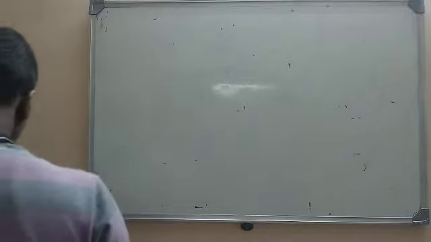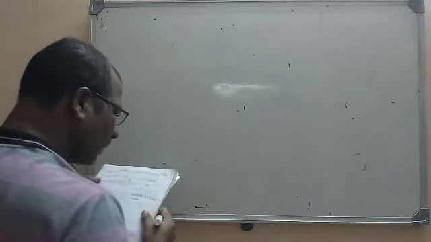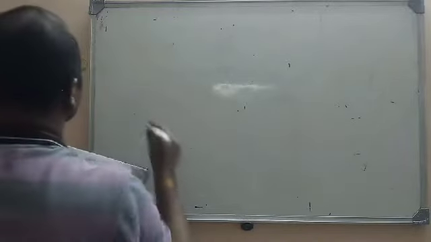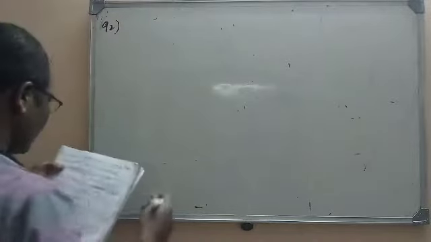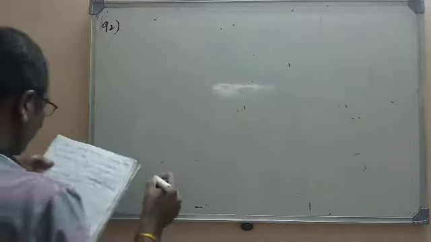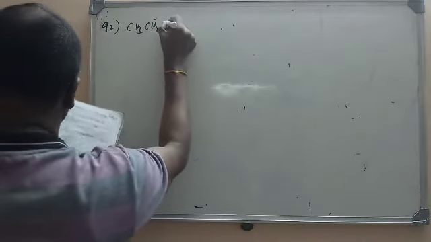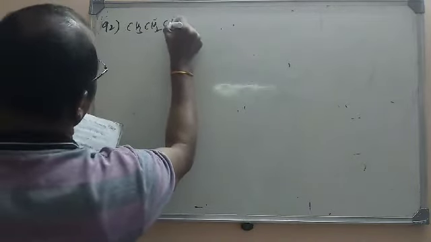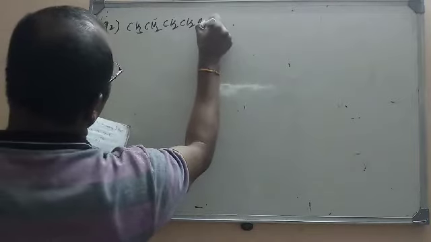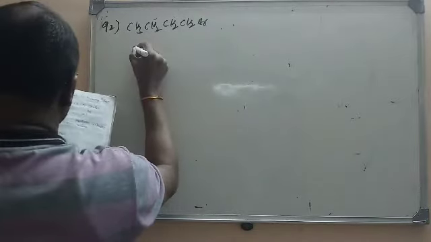Now let us move to the next question. Arrange the following compounds in the decreasing order of their boiling points. Here certain molecules are given. CH3CH2CH2CH2Br is the first molecule.